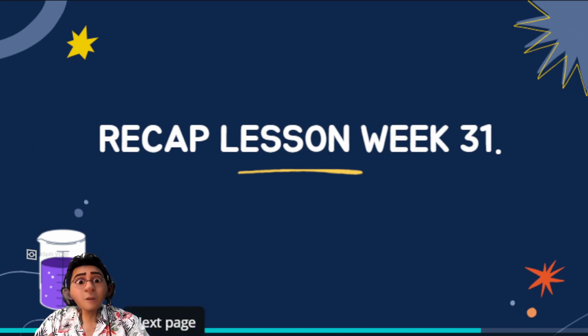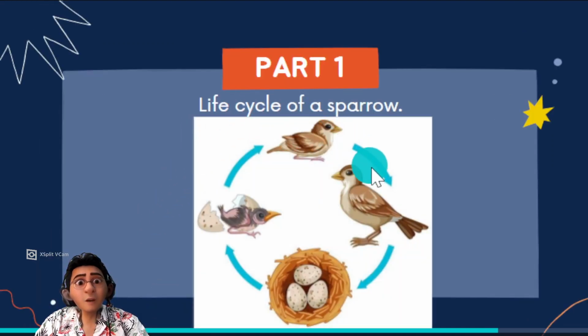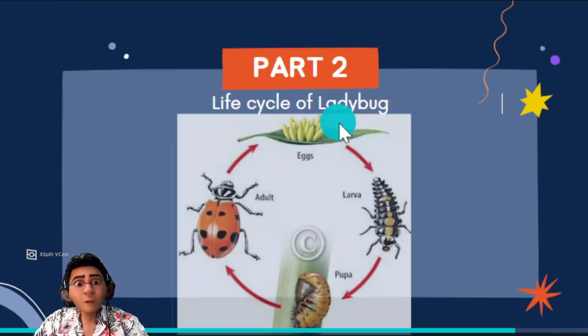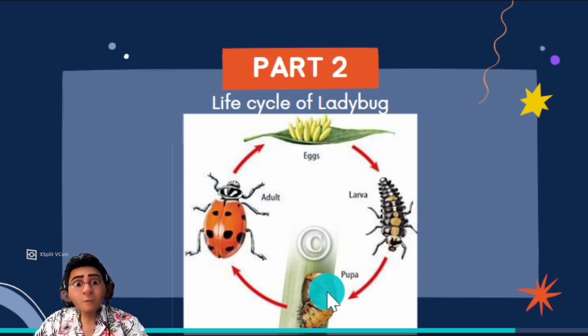Okay, let's recap. Lesson week 31. Life cycle of a sparrow. 3 stages. Sparrow lays eggs. Eggs hatch into chicks. Chick will grow up into a sparrow. Life cycle of a ladybug. 4 stages. Egg becomes larva. Larva becomes pupa. Pupa will grow into an adult ladybug.